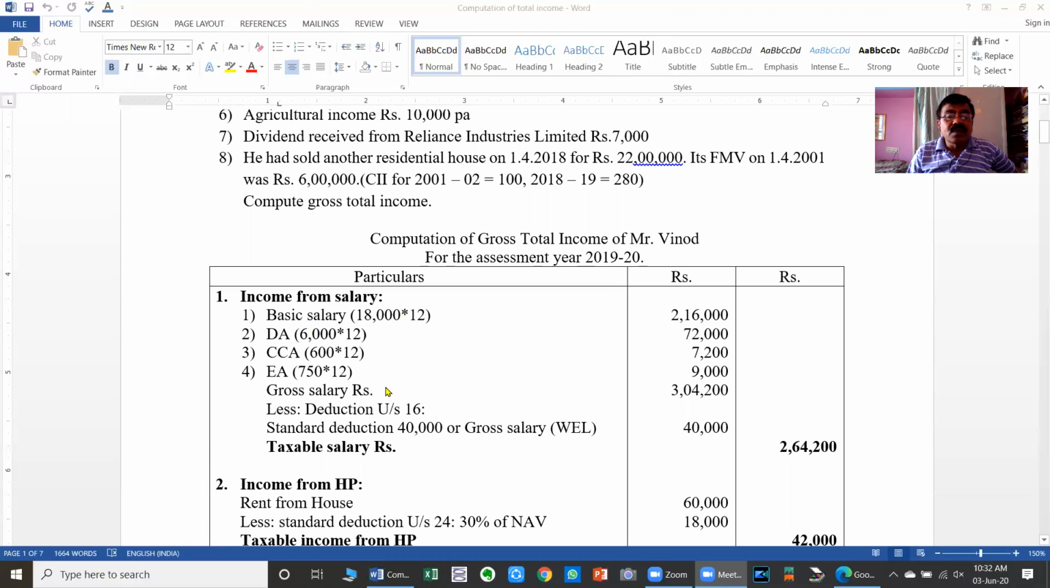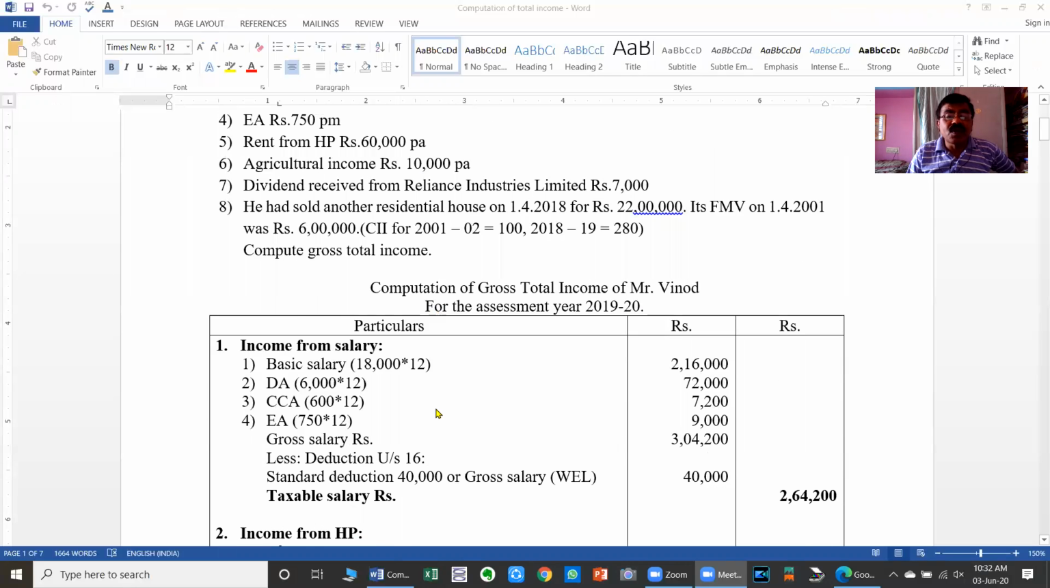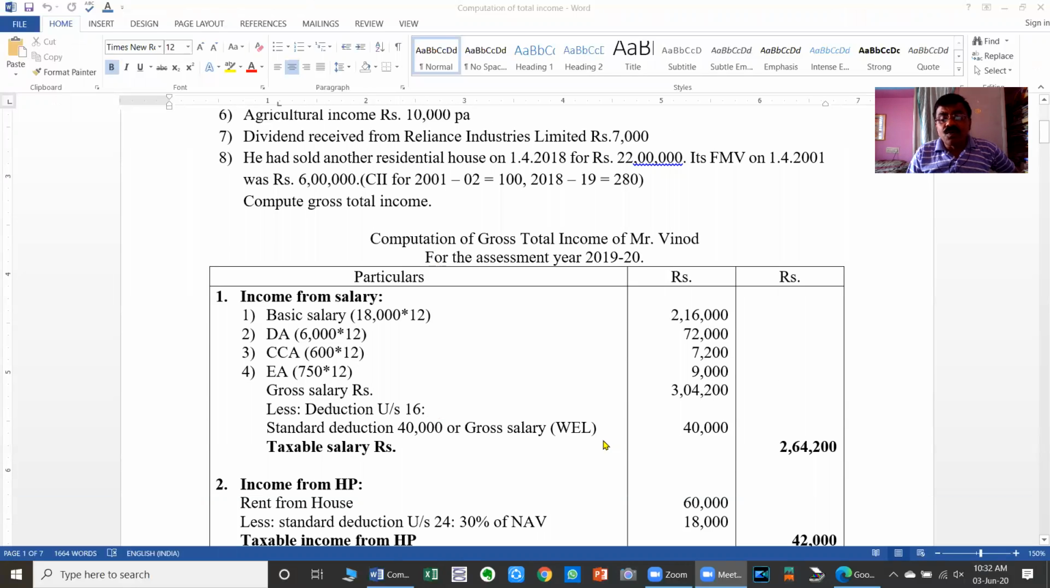From the gross salary, as usual, we have to give 3 deductions under section 16. The first one is standard deduction. The standard deduction is rupees 40,000 or the gross salary, whichever is less. So here 40,000 is less than the gross salary, therefore it is allowed. The second deduction under section 16 is the entertainment allowance. It is allowed only to government employees, but here the assessee is not given as a government employee, hence we have to assume that he is a non-government employee, hence EA deduction is not available.